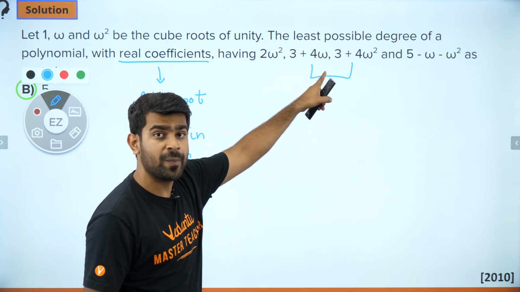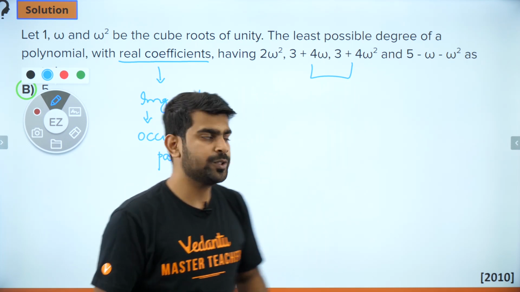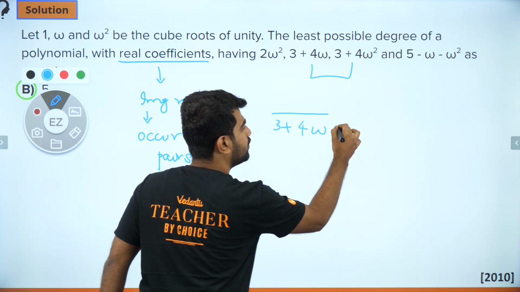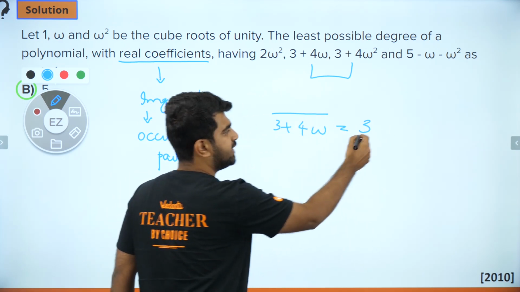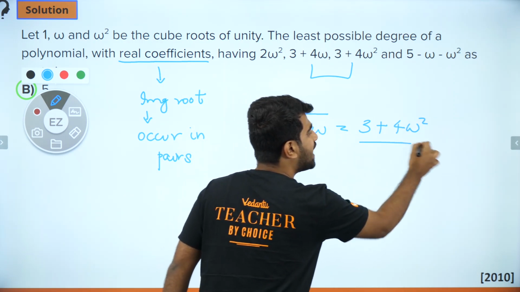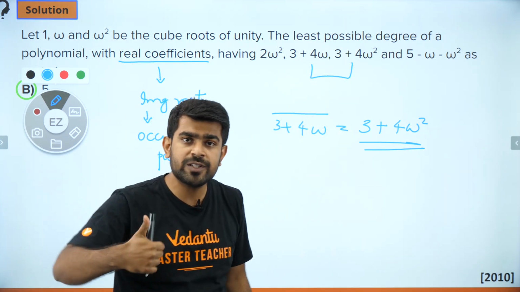So 3 plus 4 omega and 3 plus 4 omega square are nothing but conjugate pairs. Because when I say 3 plus 4 omega, and when I look at the conjugate of it, it is going to be 3, conjugate is 3 only, 4 conjugate is 4, omega conjugate is omega square. So do I have that? Yes. So these two are already conjugate pairs. I am happy with it.